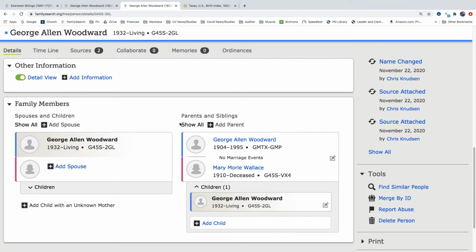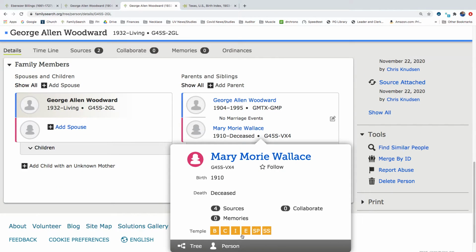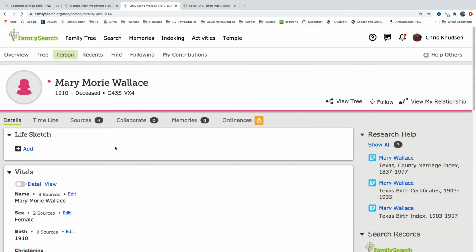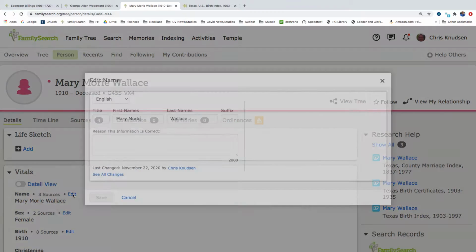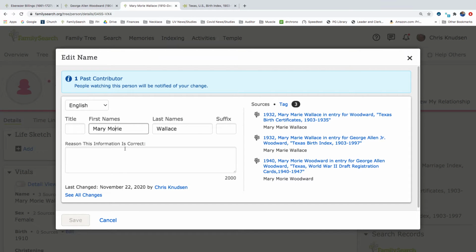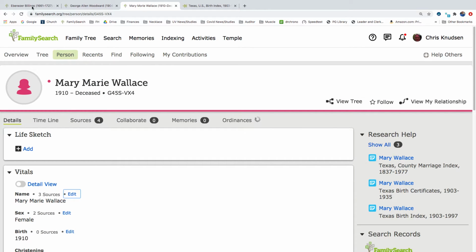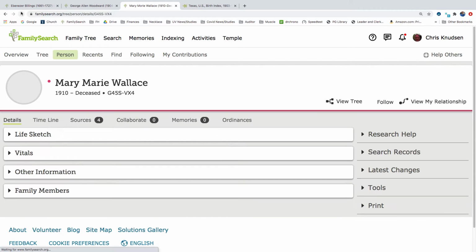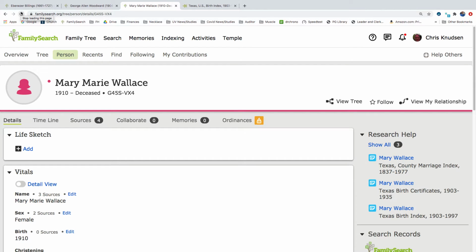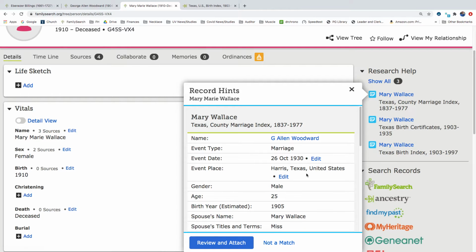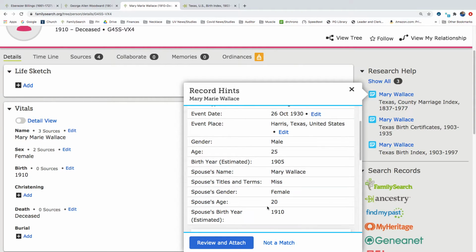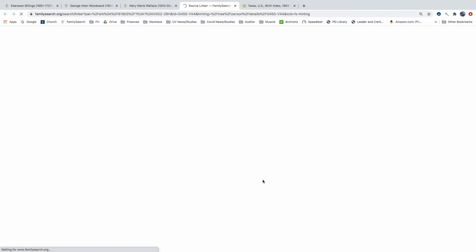So let's go back to George and click on her. See if we can find more information about her. Mary Marie. And let's hit refresh. Mary Wallace, Texas birth index. Okay, so let's click on all these and attach them if they're the right ones. G. Allen Woodward, Miss, so this was her first marriage. Spouse's birth year 1910. Let's go ahead and add this.